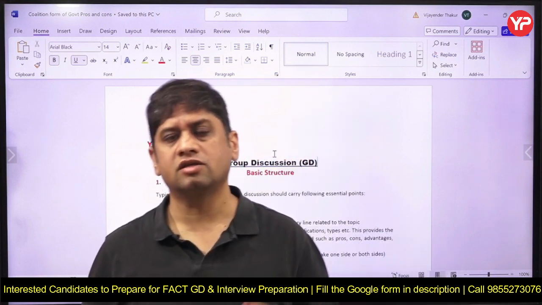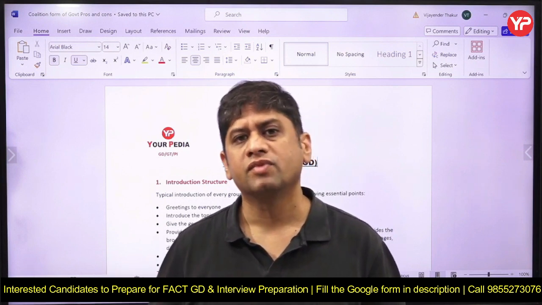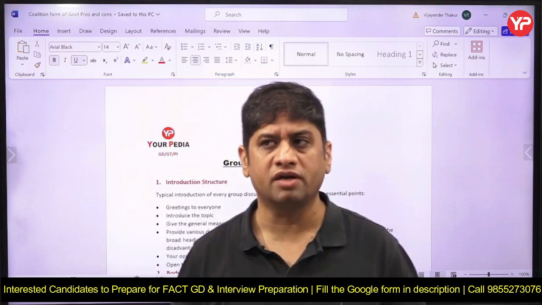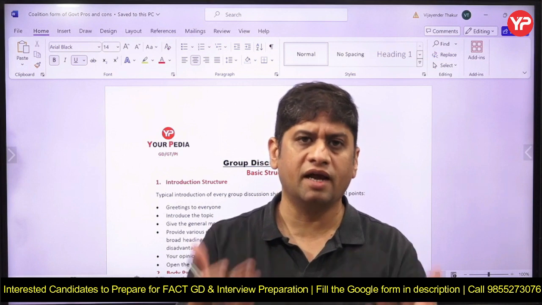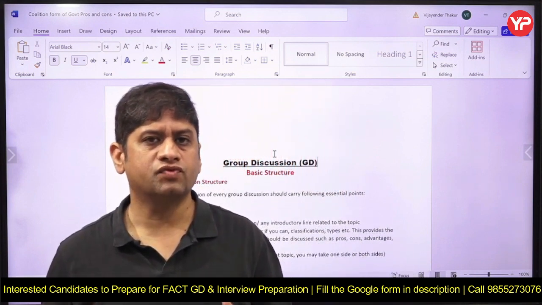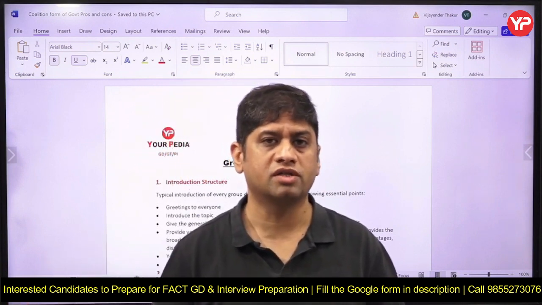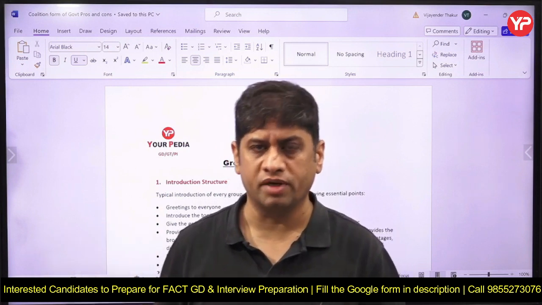It needs the support of alliance partners, which they call NDA: Janata Dal United of Bihar and TDP, Telugu Desam Party, in Andhra Pradesh. These two parties come together and the majority is obtained. A government formed by a group of political parties coming together is called a coalition government, and it's an important topic.